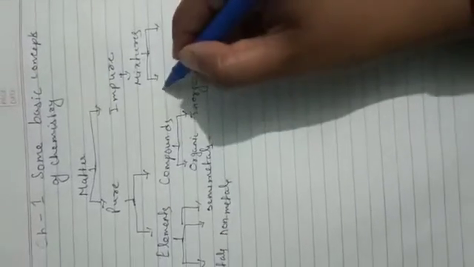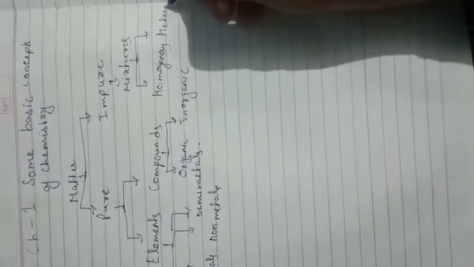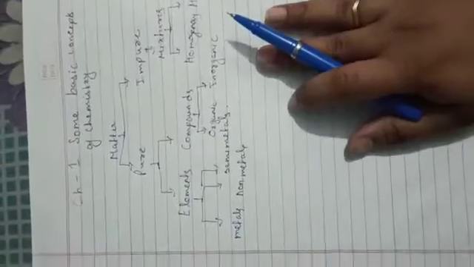Mixtures are also of two types: homogeneous and heterogeneous. So this is the classification of matter.